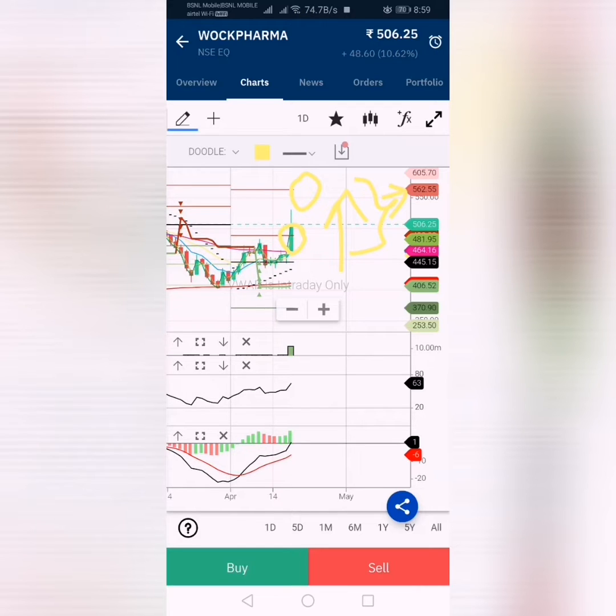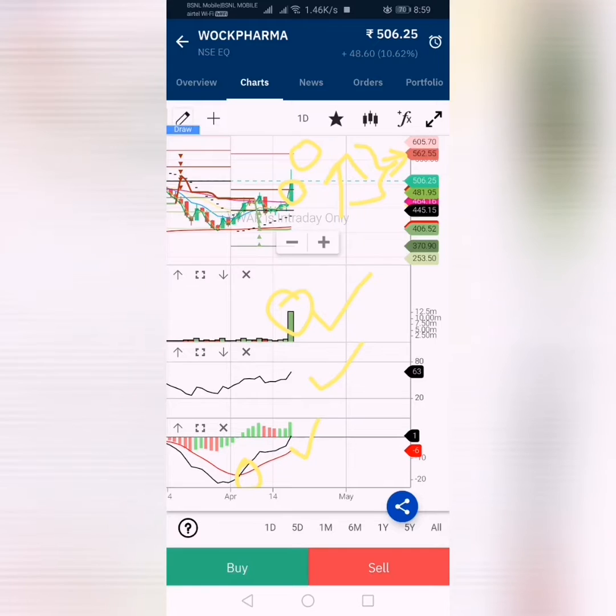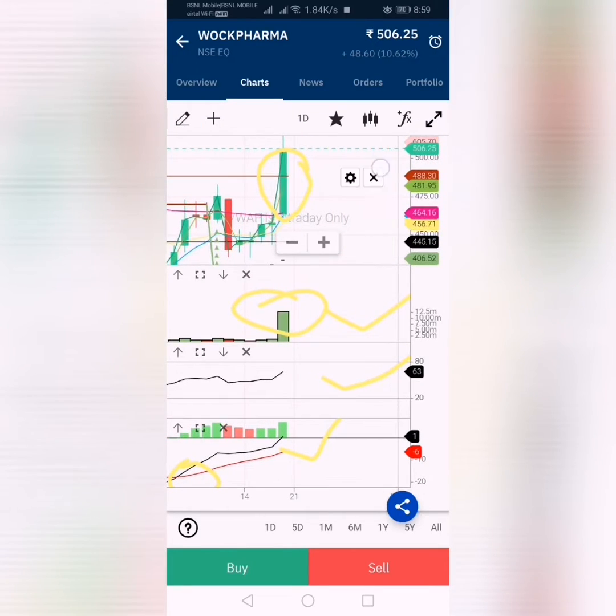Okay, you can see the volume also increased, and the RSI is also trending up, and the MACD has given the signal, and it's going up only. RSI is increasing, and let's zoom and see.